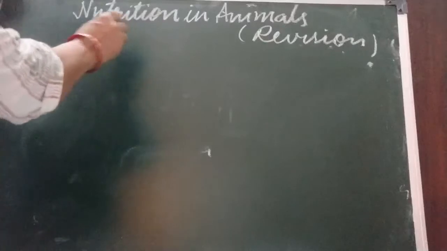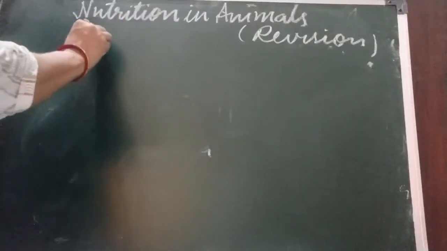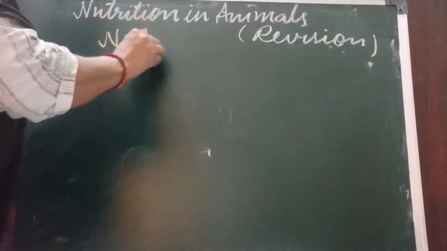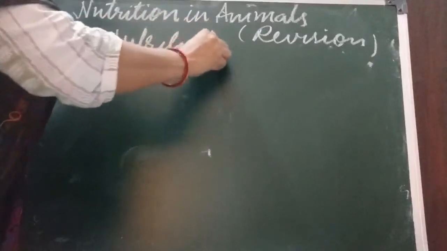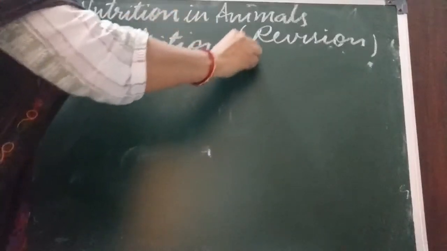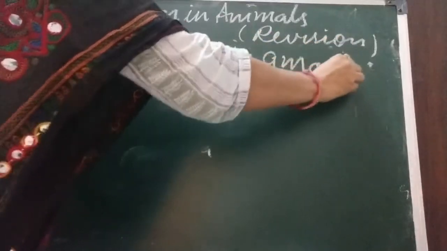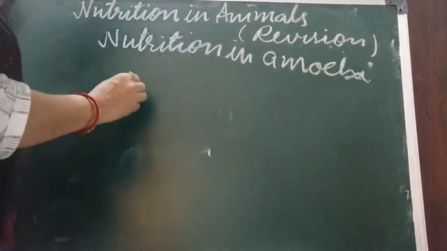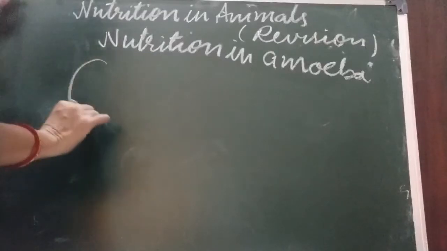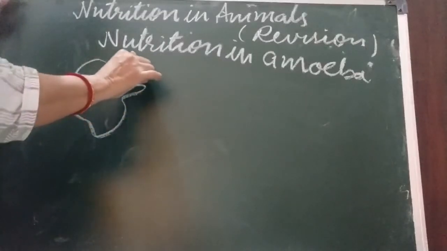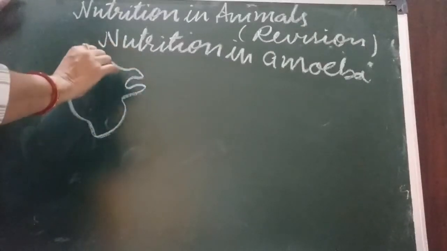Now next we are going to discuss nutrition in amoeba. How amoeba ingests, all five stages take place in amoeba, we are going to discuss. This is nutrition in amoeba, children. The amoeba is an irregular shaped single-celled organism.